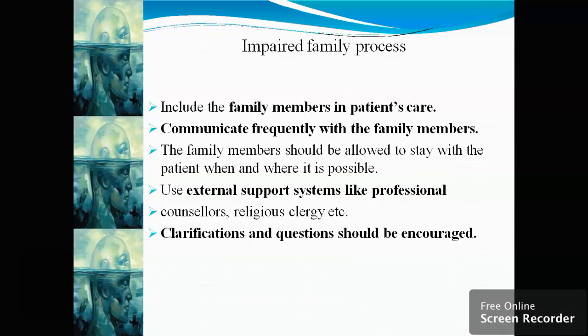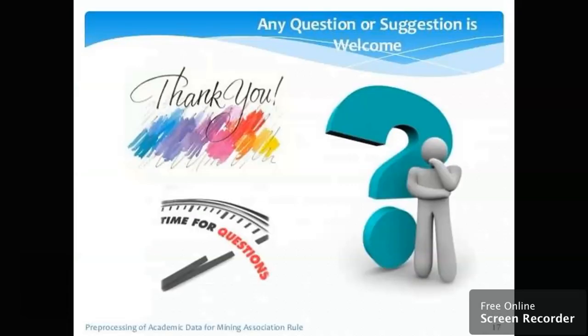Impaired family process: include the family members in patient care. Communicate frequently with the family members. The family members should be allowed to stay with the patient when and where it is possible. Use external support systems like a professional counselor, religious support, legal support, etc. If you have any questions, kindly feel free to ask.